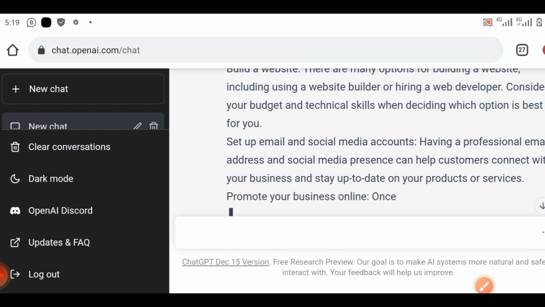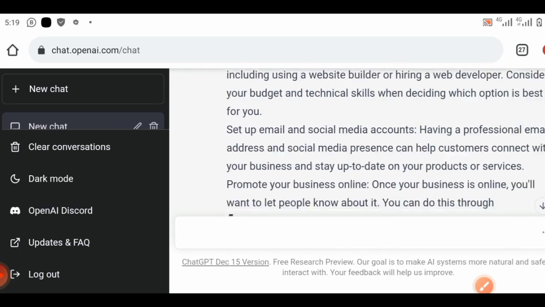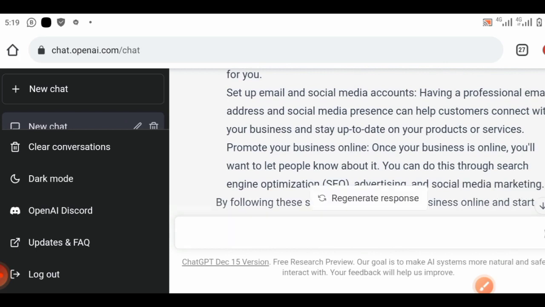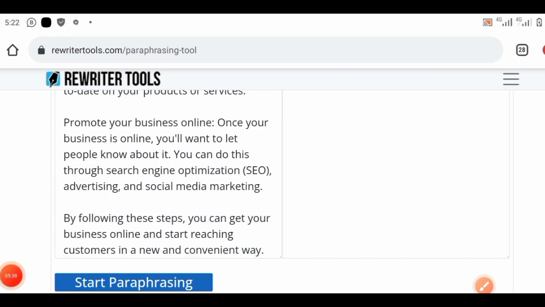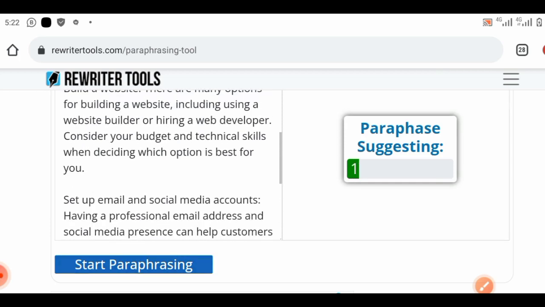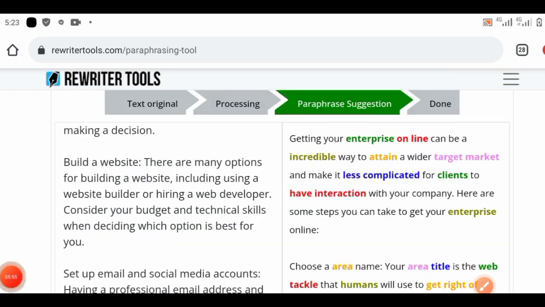What you should do is use a rephrasing tool. You can use QuickBooks, or a rewriter. After I copied the content that ChatGPT gave me, I came to this app called Rewriter Tool. Then you click on Start Rephrasing. I pasted the content here, and after pasting it, you click on Start. Let me wait for it.